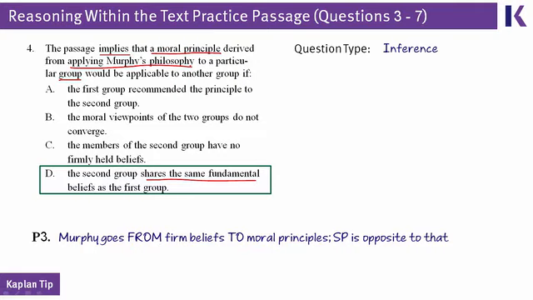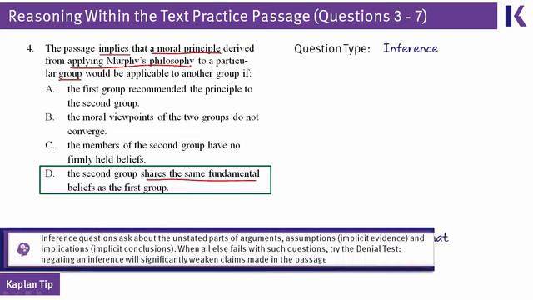Another way to reach this answer, which you might have used or could use for similar questions on test day, is highlighted by the Kaplan tip at the bottom of your screen. It's a little tool called the denial test. In other words, for inference questions, if you take an answer and you negate it, you say the opposite is true. If negating that answer choice makes the entire passage fall apart, makes it seem like the author is contradicting themselves, just sets off alarm bells in your head, then that means that's probably correct.